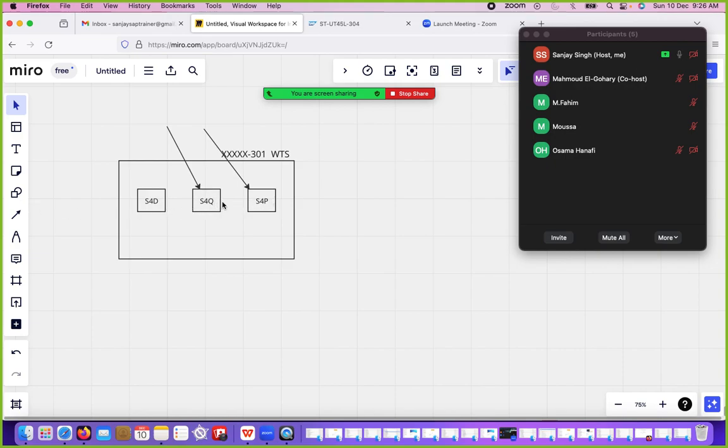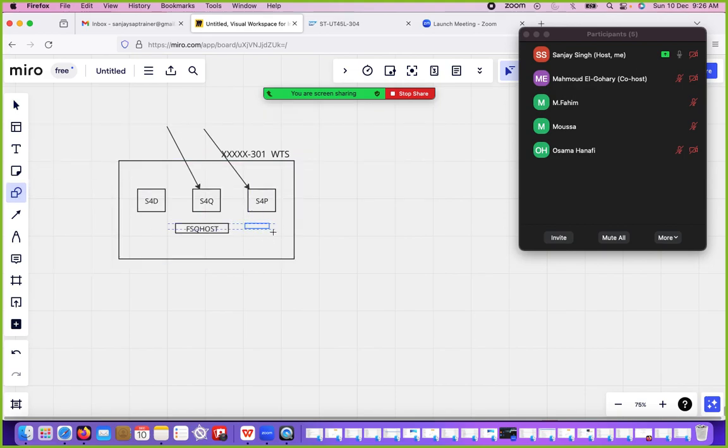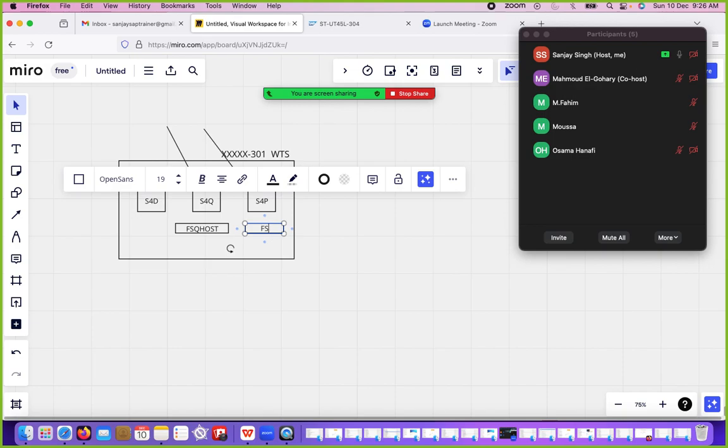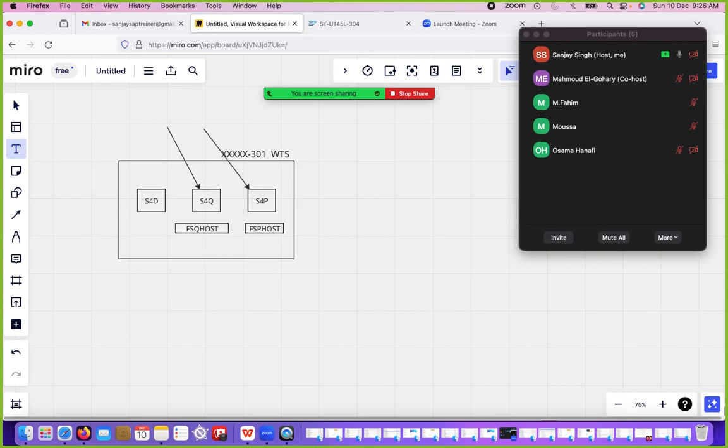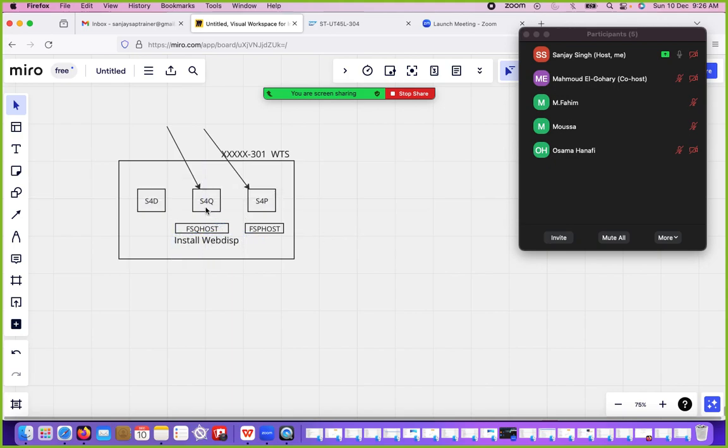So you are going to start and stop everything yourself. Apart from this, we have two other servers here: the FSQ host and another host known as the FSP host. You can connect to these machines after login. Here you are going to install the web dispatcher later on. Every participant has their own system, so you can start and stop your own system.